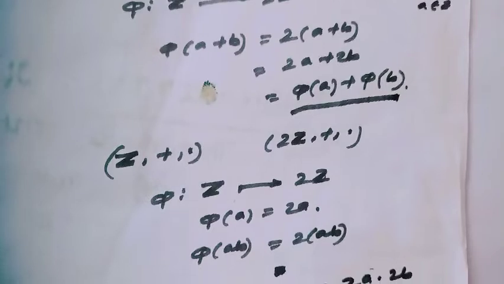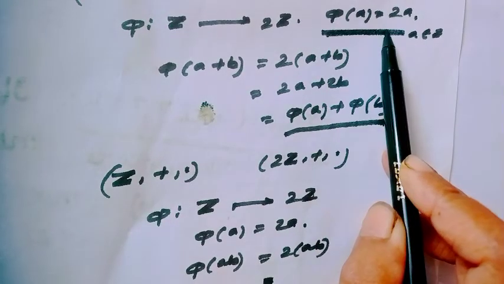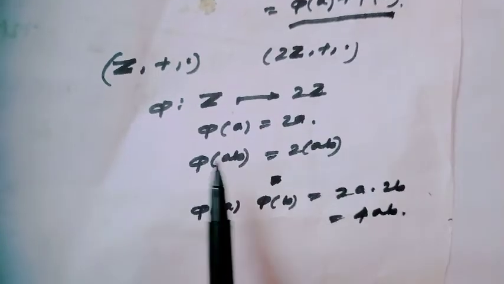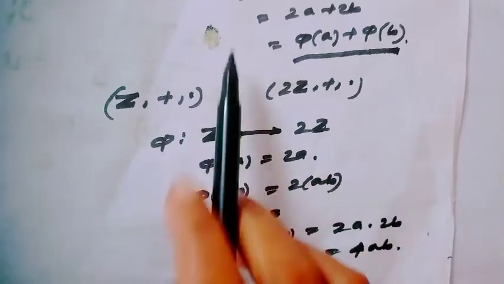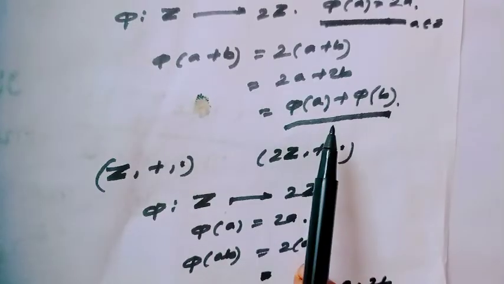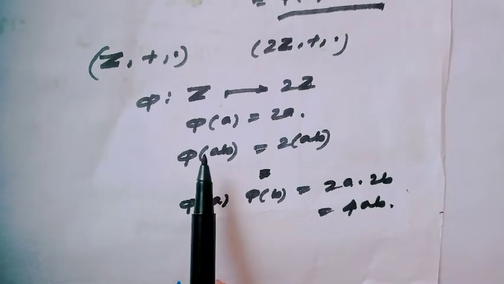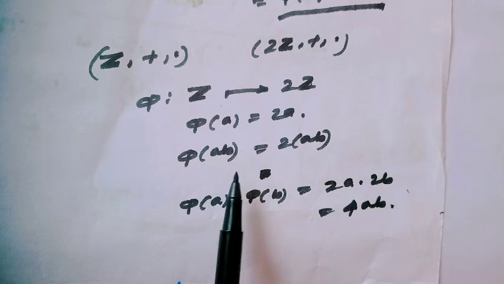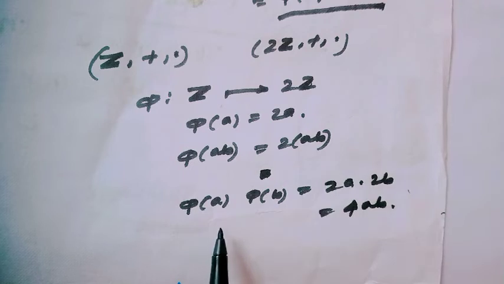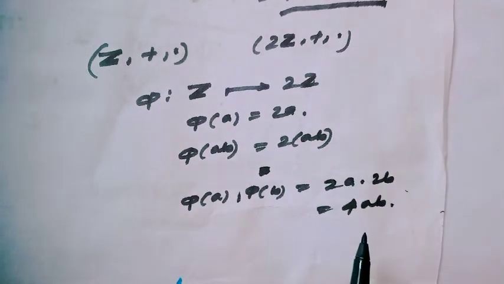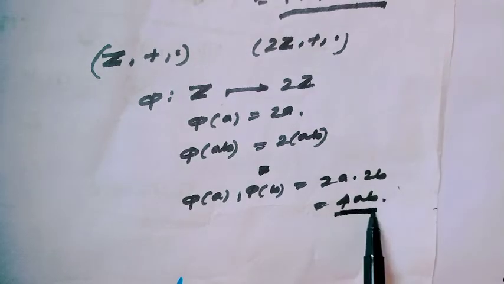But if we consider the same defined function as a ring homomorphism, then notice the first condition is satisfied obviously, but the second condition: phi of AB equals 2 times AB, but phi of A times phi of B equals 2A times 2B, which is equal to 4AB.